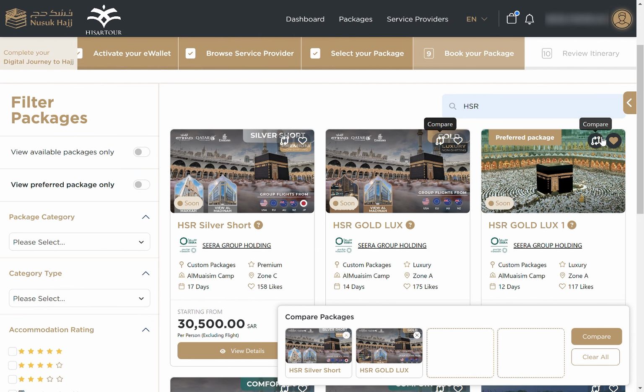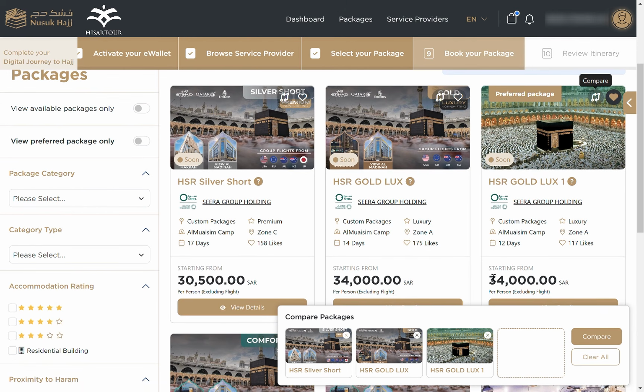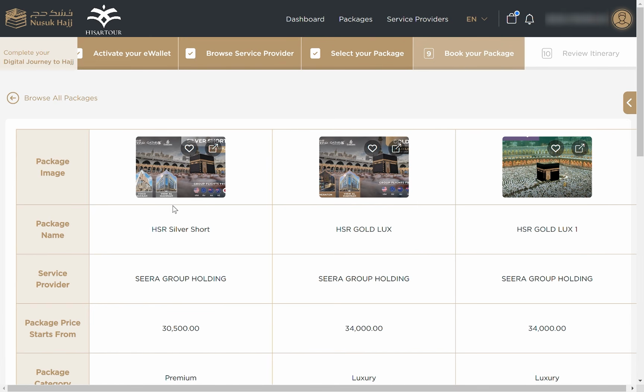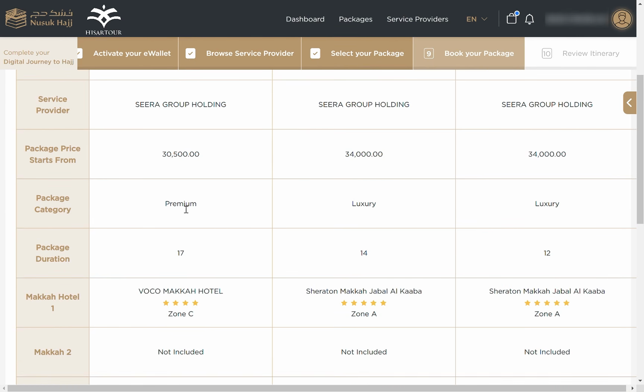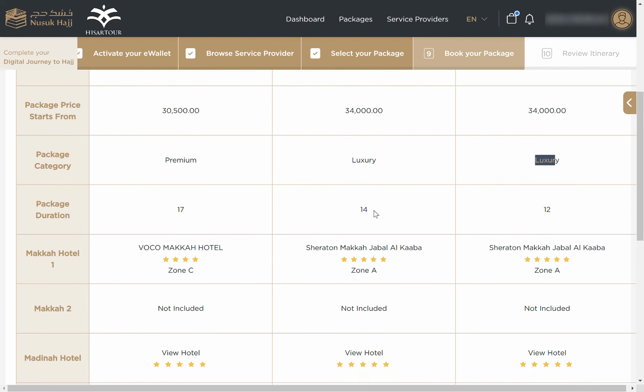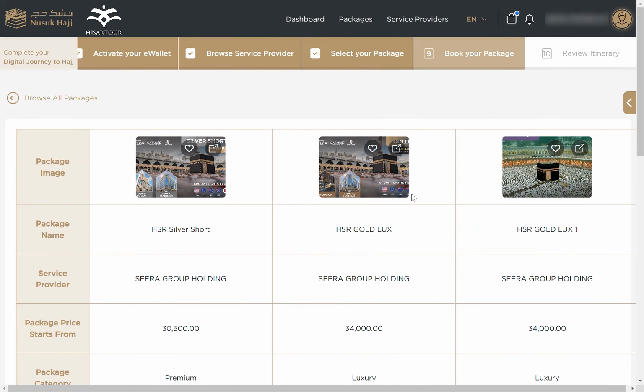Even for this package, if you want to edit, you can edit. And as you see, you can compare 4 different packages at a time. So these 2 packages are at the same price, but why are they different? Let's compare them and see what is the main difference. The names are written here, the service providers, and the prices are written here. This is premium, luxury, and luxury. So this is 12 days, but the prices are the same. So these are the comparisons you can make by yourself, inshallah.